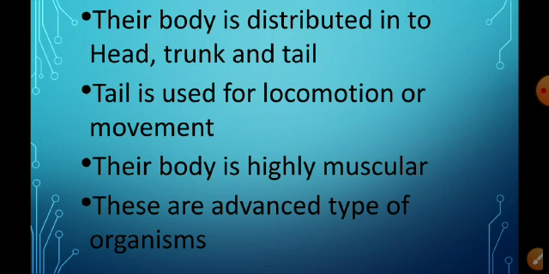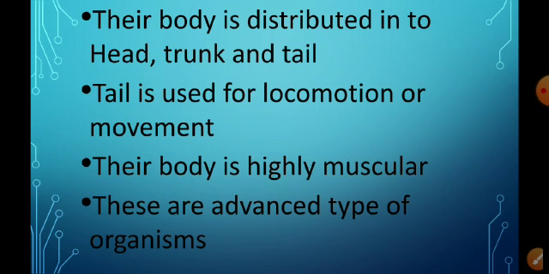Then the tail is used for movement. With the help of the tail they move here and there. The tail is a locomotory organ. Their body is highly muscular, which means their body is made up of muscle. Firstly, their body is made up of cells, then tissues lead to a very well developed organ system, so they are a very advanced type of organism.